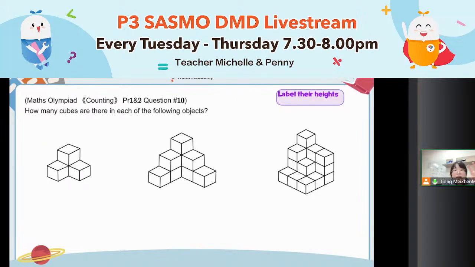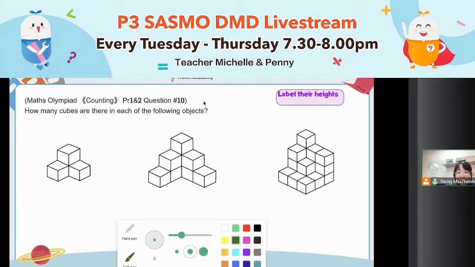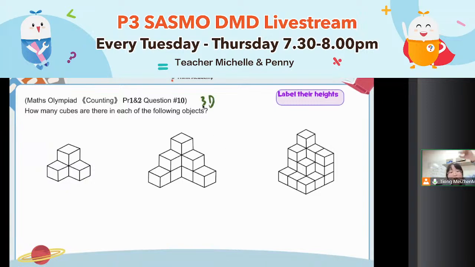Now, another question I want to specially teach you is 3D shape. With 3D shapes, they always come up with questions like this. Stack a lot of cubes there. So my Kung Fu that I want to pass to you is to label their heights. For example, here, how tall is it? Only 1 cube. If there is 1 layer, label 1 layer first. Then you will immediately know that this will be 2 layers. So here, you will have 2 plus 1 plus 1 equals 4 cubes.